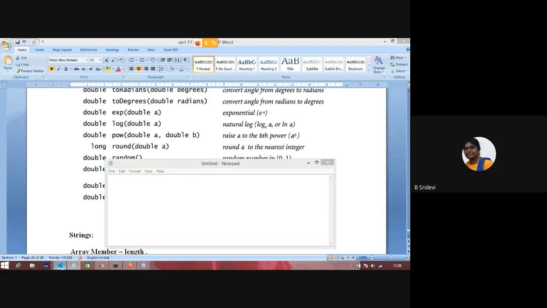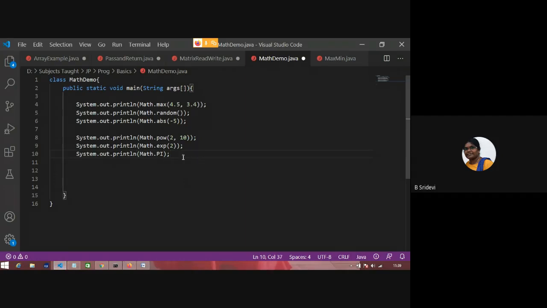Constants are always written in capitals, as per the naming conventions.